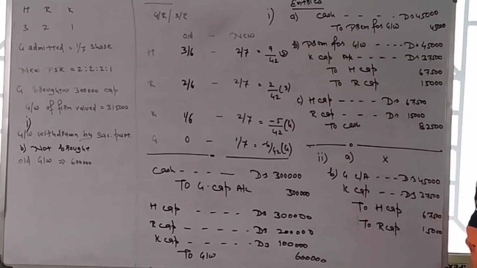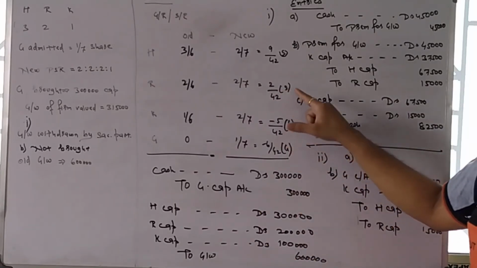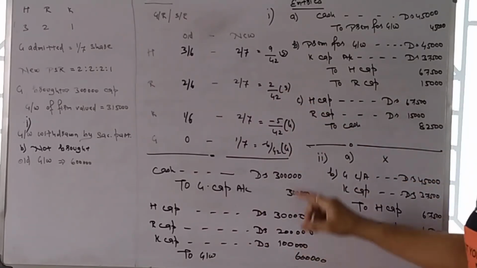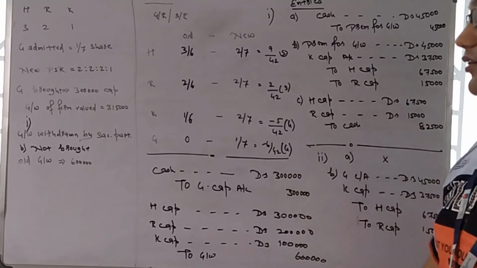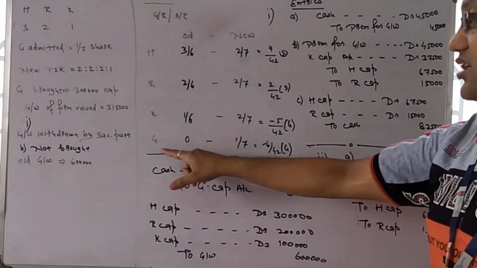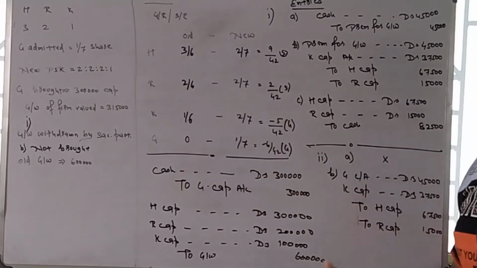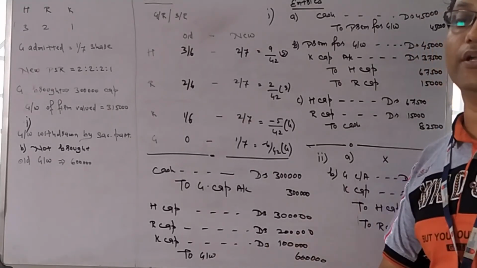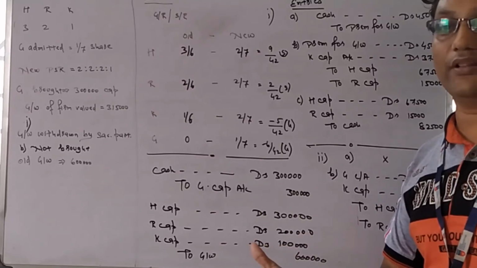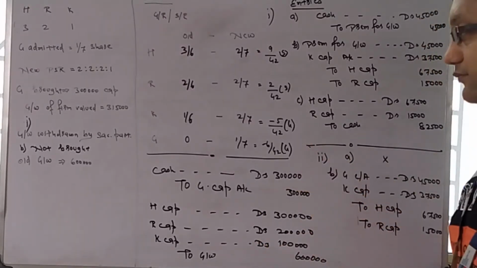When we solve it, we get 9/42 positive, that is sacrificing, 2/42 positive, that is sacrificing, and minus 5/42. That means Mr. K, an old partner, is gaining. G is obviously gaining, as when a new partner comes in, he was previously getting 0, now he is getting a certain part, so it is always a gain for him.